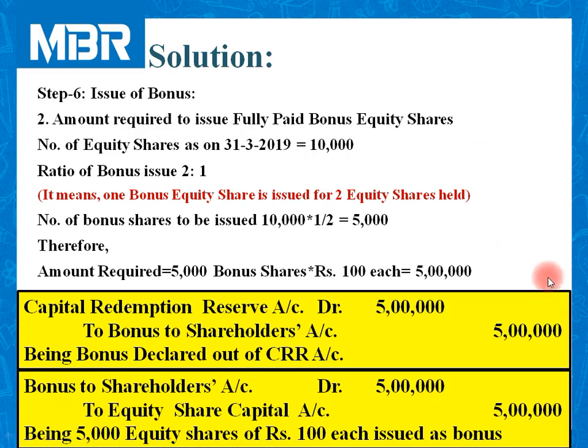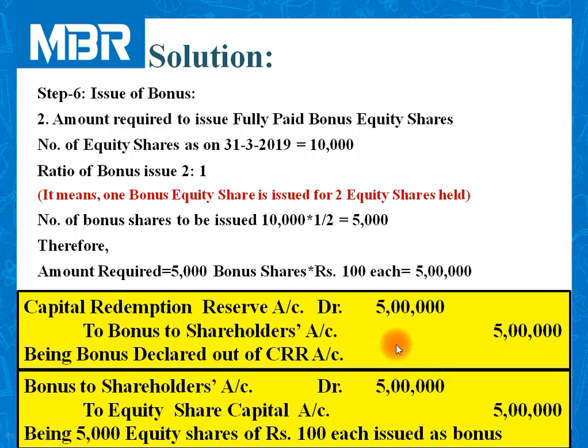So when you check both the journal entries, you can easily eliminate bonus to shareholders account debit in second entry and bonus to shareholders account credited in first entry. So the final entry would be CRR account debited to equity share capital.